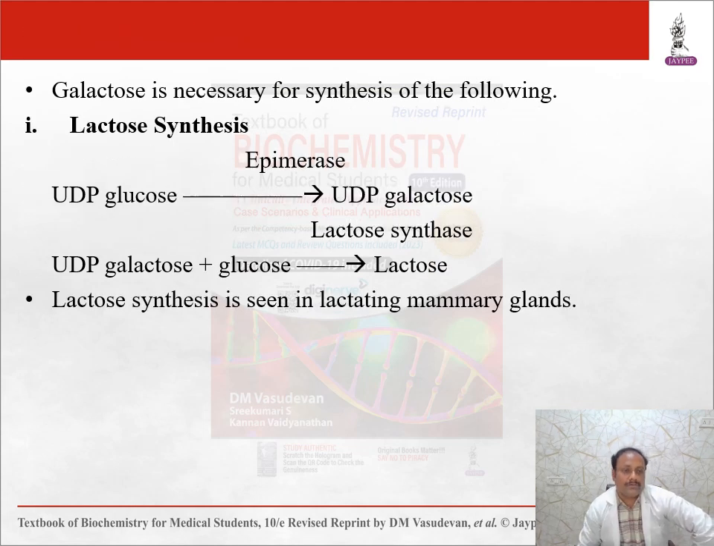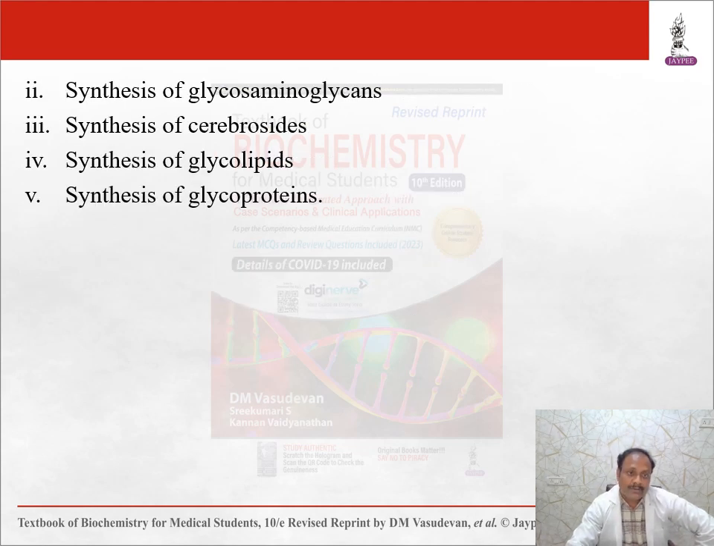So galactose is necessary for synthesis of the following. Lactose synthesis: UDP glucose, in the presence of epimerase, changes to UDP galactose. Lactose synthase synthesizes lactose when UDP galactose binds with glucose. Lactose synthesis is seen in lactating mammary glands. Also synthesis of glycosaminoglycans, cerebrosides, glycolipids, and glycoproteins.